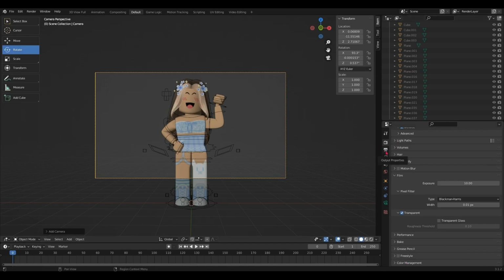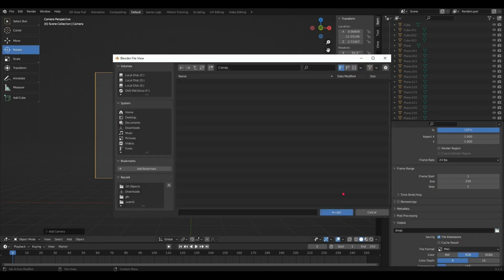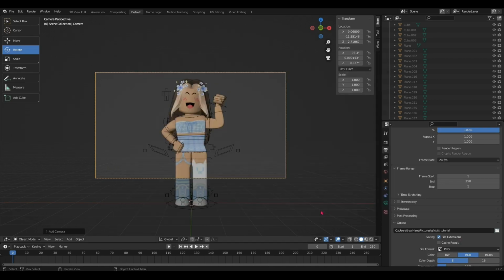And then click this printer thingy and select this to a PNG. Select the folder you want to save it in. Here is mine. I just want to name it as GFX tutorial. Accept.